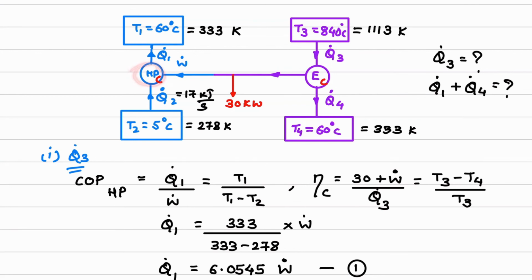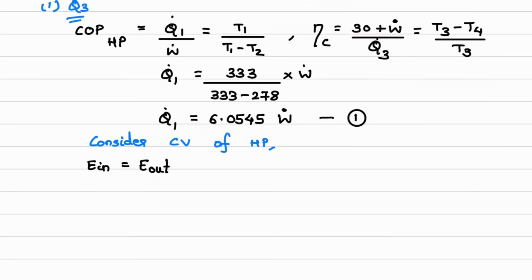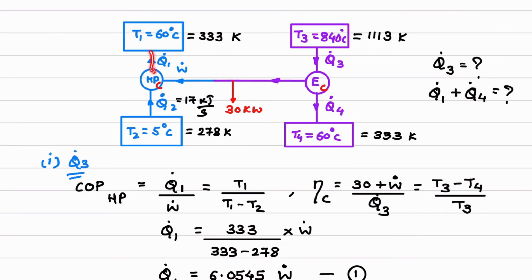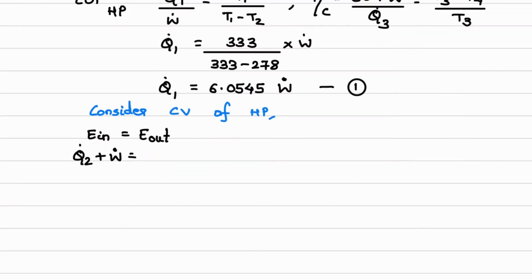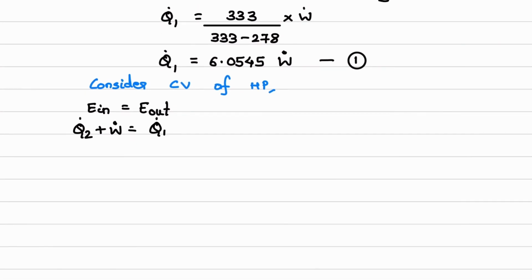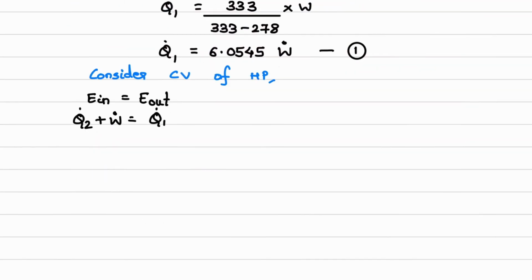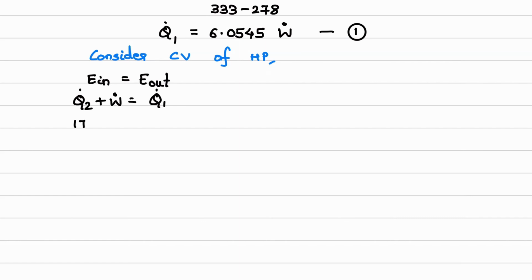Q dot 2 plus W dot. And what is energy out? Q dot 1. So I'll write down the equation. Q dot 2 plus W dot is equal to energy out of the heat pump, which is Q dot 1. Now Q dot 2 value is given, 17 kilojoule per second. So Q dot 2 is 17. 17 plus W dot equals Q dot 1. This is equation number 2.